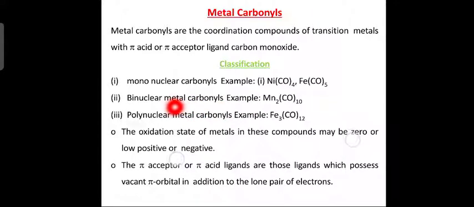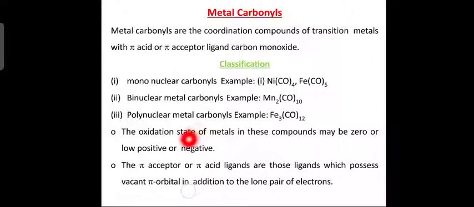Then binuclear, bi means 2. So 2 metal atoms will be present, Mn2(CO)10, that means 2 manganese atoms and 10 carbonyl ligands. Now, in case more than 2 metal atoms are present, then they are called polynuclear metal carbonyls, poly means more than 2. For example, Fe3(CO)12, so 12 carbonyl ligands, and 3 iron atoms, which is more than 2. So they are classified under polynuclear metal carbonyls.